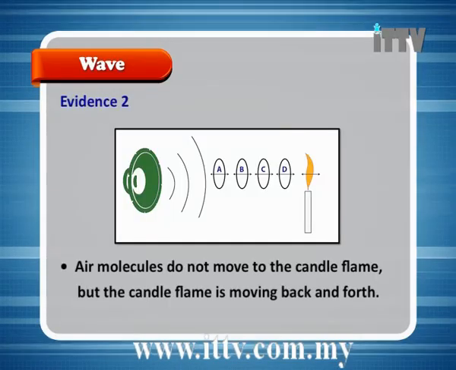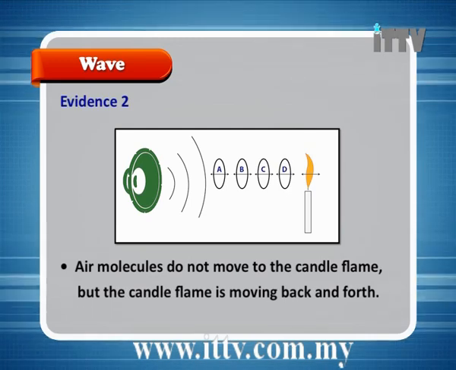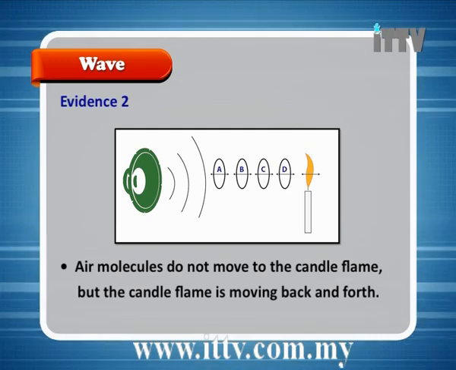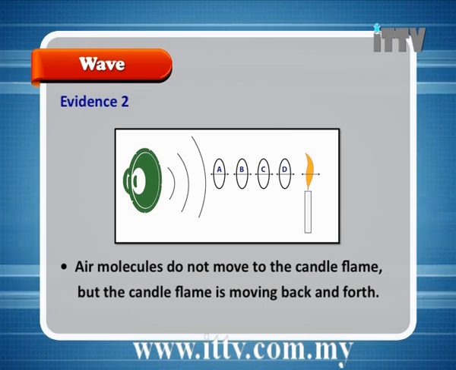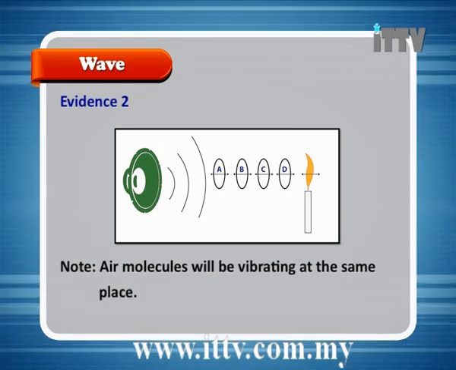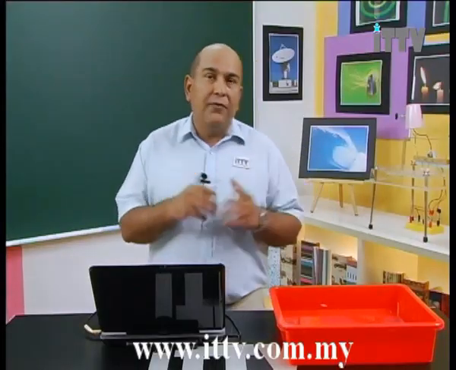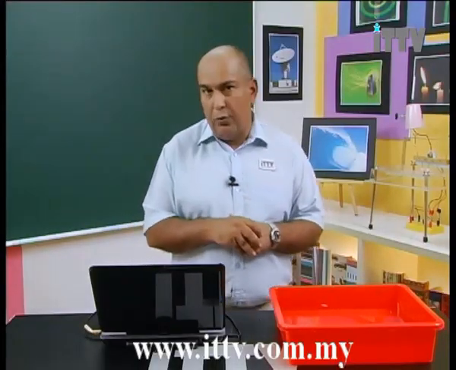Evidence 2. Air molecules do not move to the candle flame, but the candle flame is moving back and forth. Note, air molecules will be vibrating at the same place. So with the candle flame, what we're having here is sound waves.